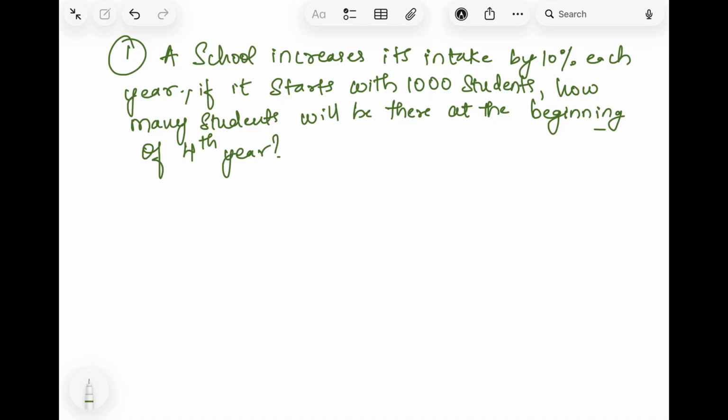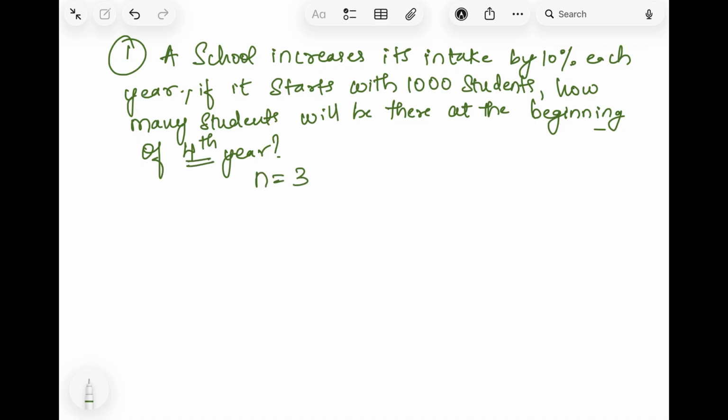But in compound interest, do we have to find interest here? No, we have to find the total number of students after 3 years, that means at the beginning of the 4th year. So we will consider our n to be 3, because at the beginning of the 4th year it has increased by 10% only 3 times. The fourth time it is not increased, it's the beginning of the 4th year. So our n will be 3.